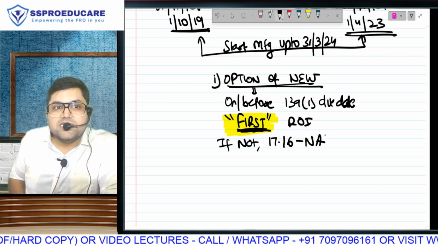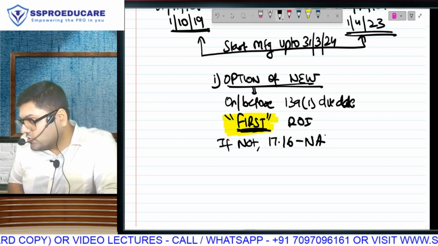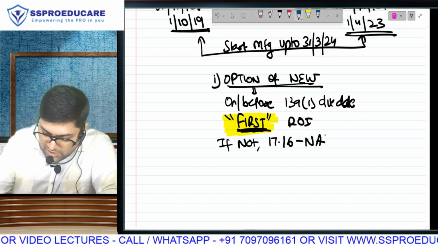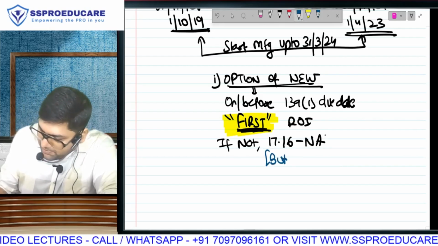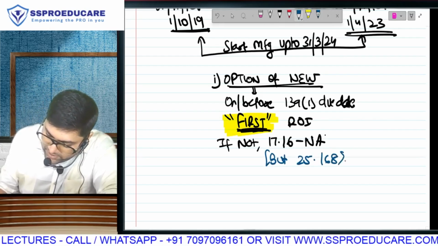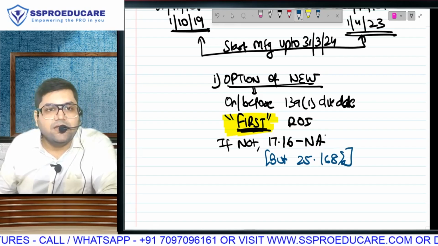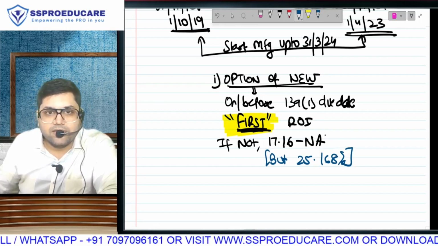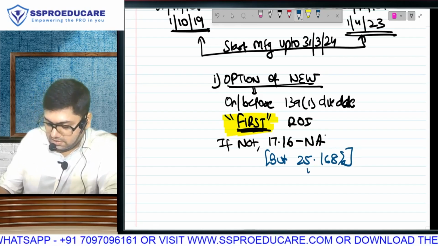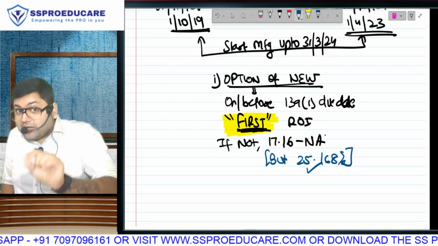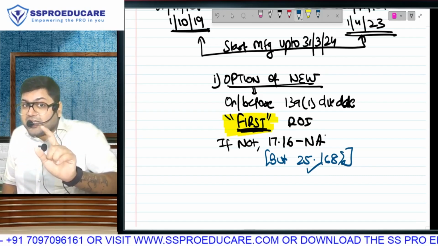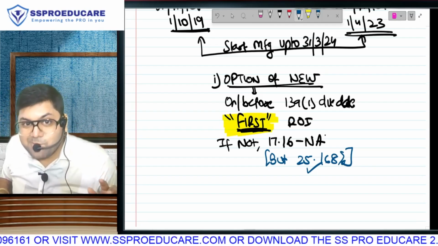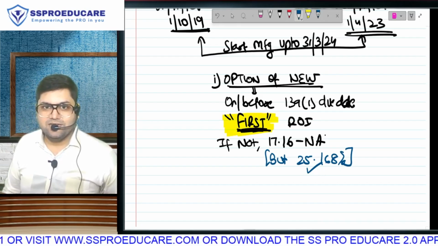क्या बोला sir? 17.16 is not applicable. I didn't say new regime not applicable. So even if 17.16 is not applicable, I can still take 25.168%. 17.16 भले ही not applicable, but I can still take 25.168. Because I repeat the statement, 25.168 का decision I can take some years later also. I am anyways an old company. But 17.16 का decision has to be taken in the first return.